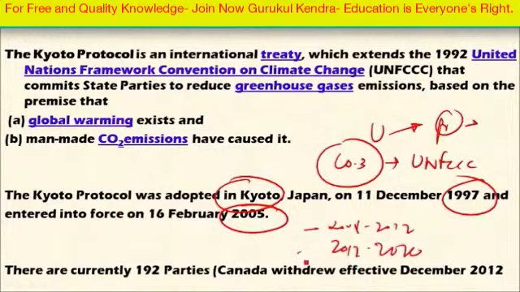There are currently 192 parties under the Kyoto Protocol, and Canada recently withdrew from the protocol in December 2012 because it felt that it was facing discrimination.